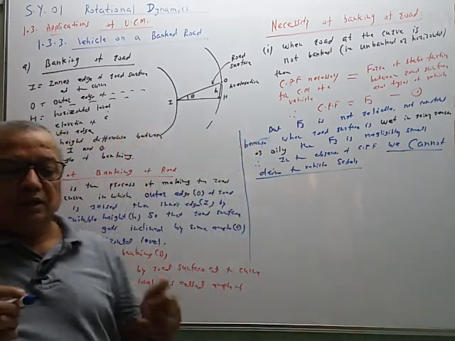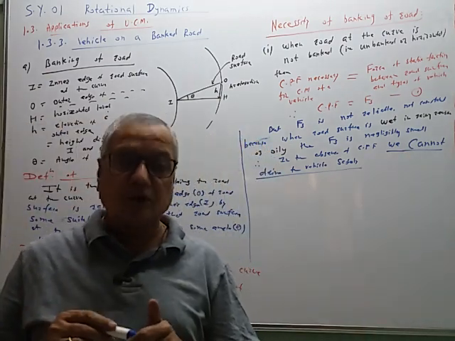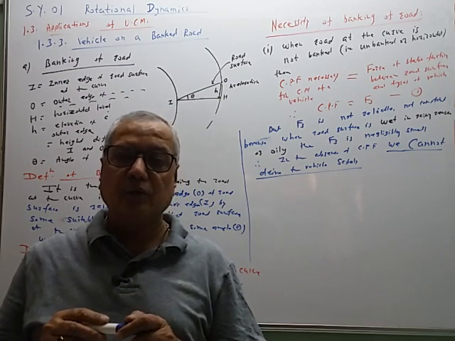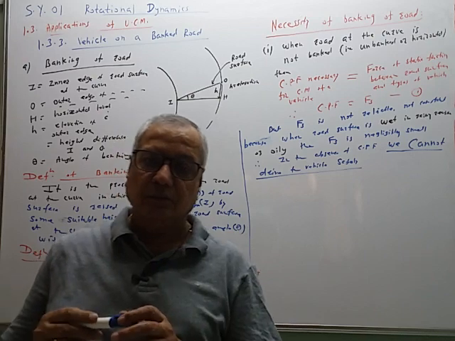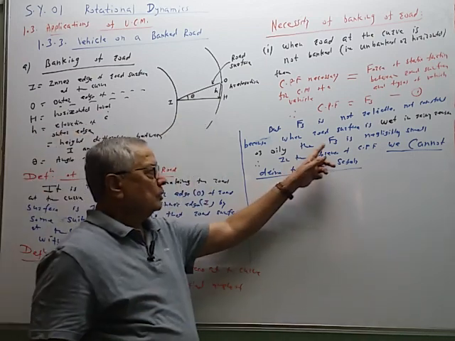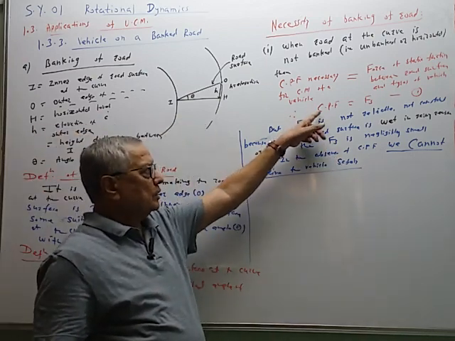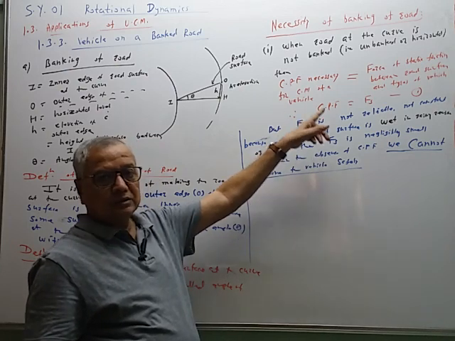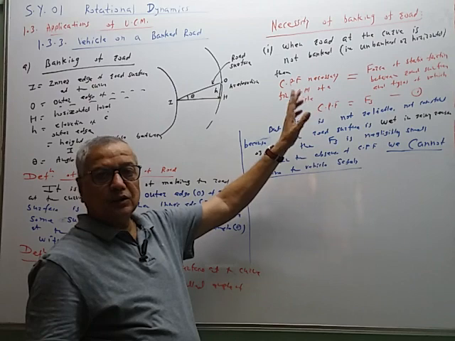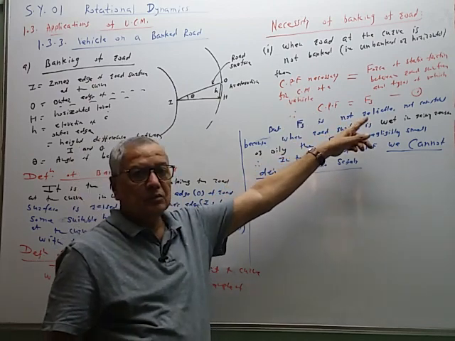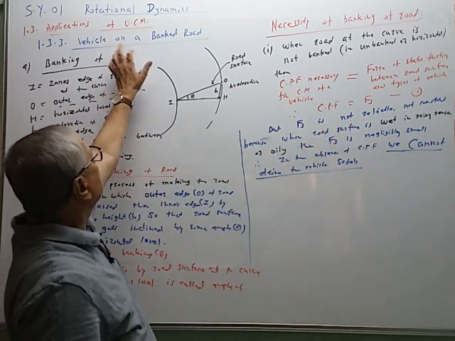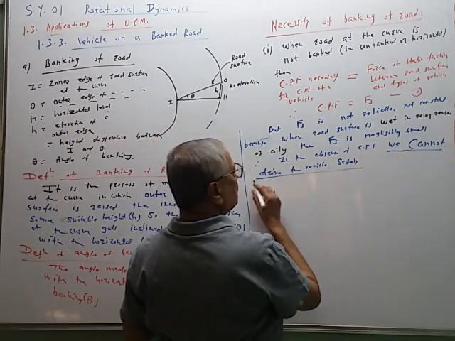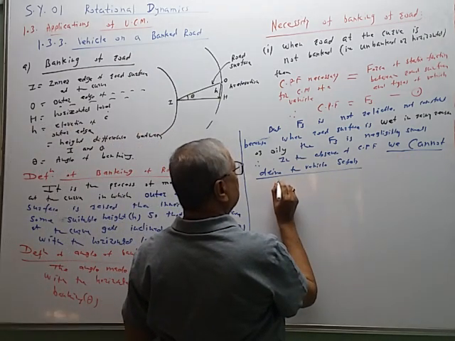So there is a large possibility of an accident occurring. So to drive the vehicle safely, to avoid the accident, we have to keep the centripetal force constant, but that constant centripetal force is provided not by the force of static friction, but by this process.